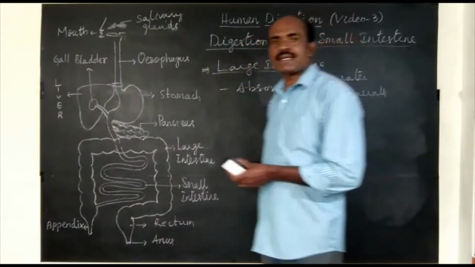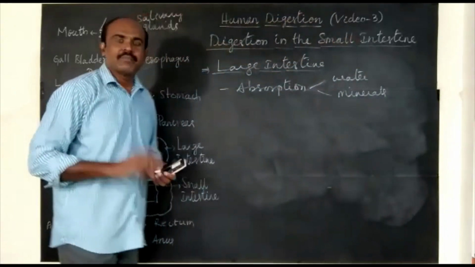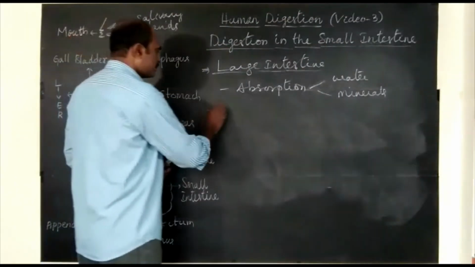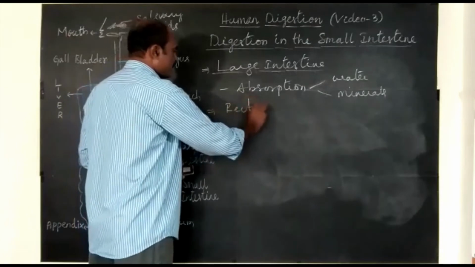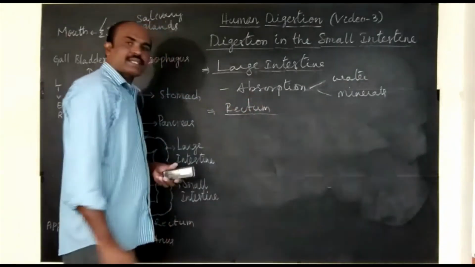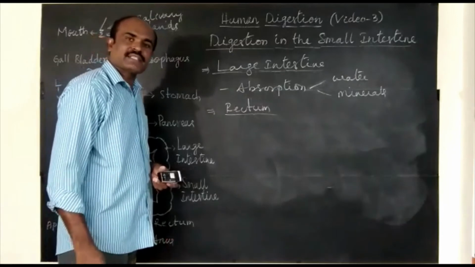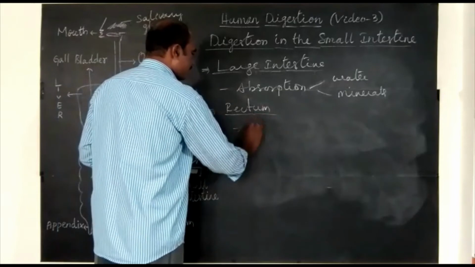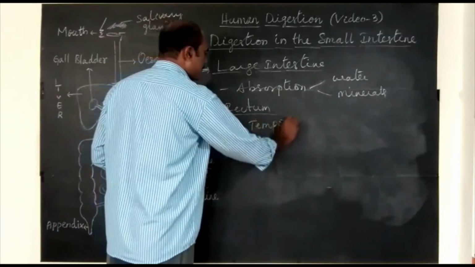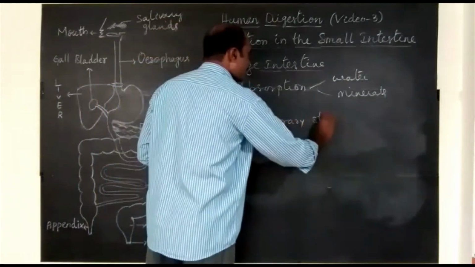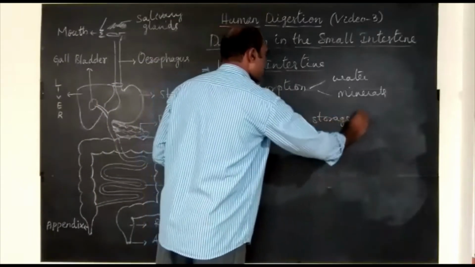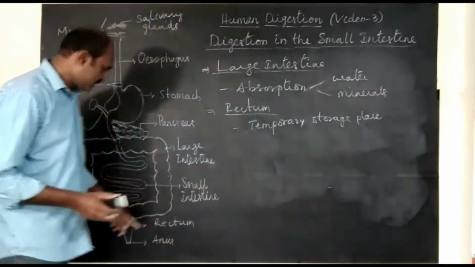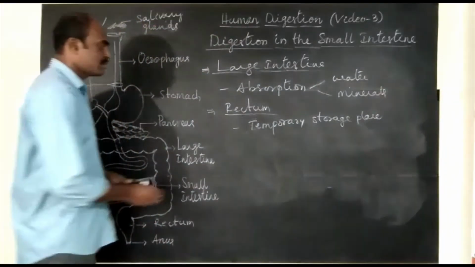So, the rectum is a temporary storage muscular sac where undigested waste is stored. In the rectum, undigested waste is stored temporarily. Temporary storage place. What is stored temporarily? Undigested waste is stored in the rectum.